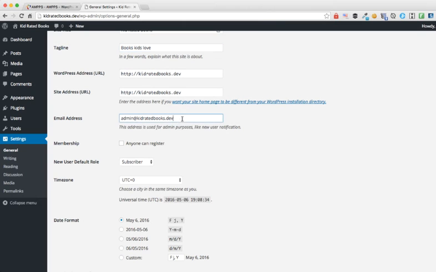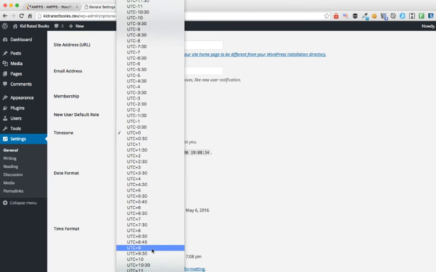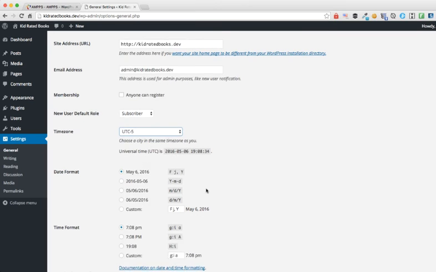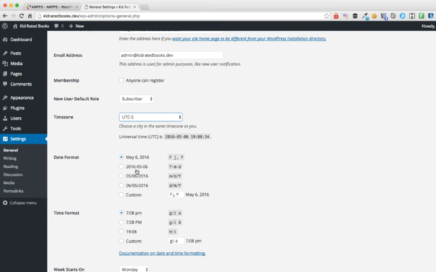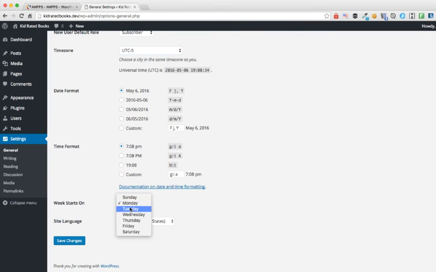If you want to change your email address, go ahead and do that right now. These two, I will leave as default. Now your time zone, you can always change it to the time zone that you are in. In the date format, definitely choose the one that you're most familiar and most comfortable with. Same with time format. And when you want the weekdays to start, it really doesn't have that much impact, but on some plugins it might. So choose whatever you feel is more comfortable for you.